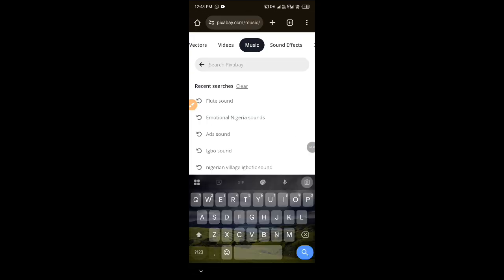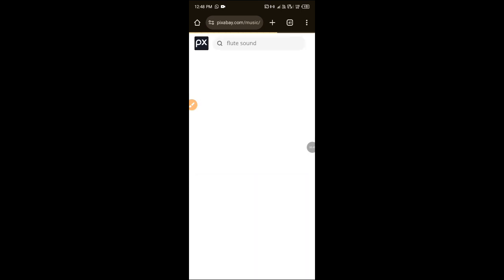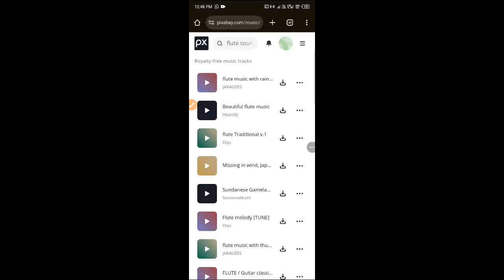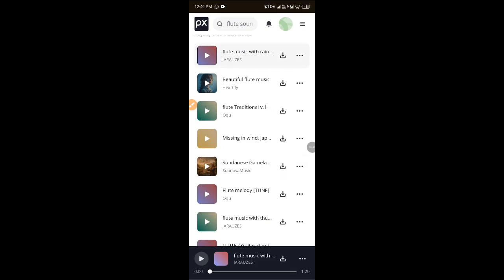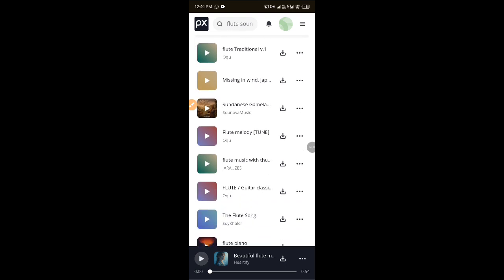It can be a flute sound. These are flute sounds. Let's play one. Can you see all those background sounds? Just keep playing till you get the one you want.